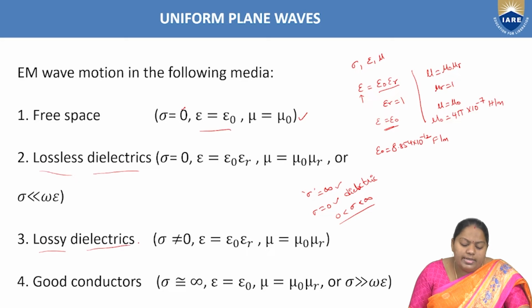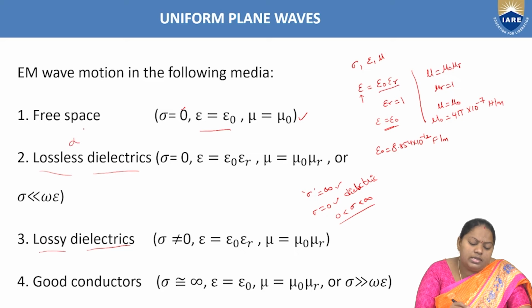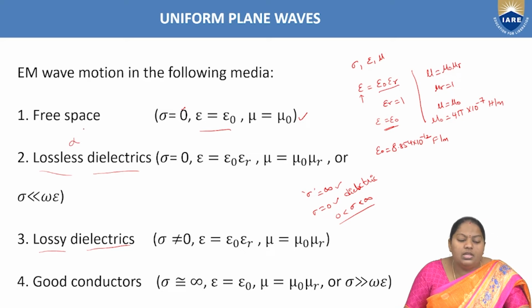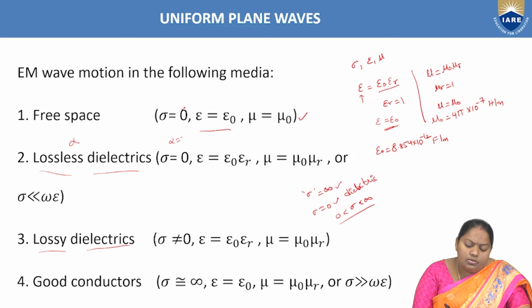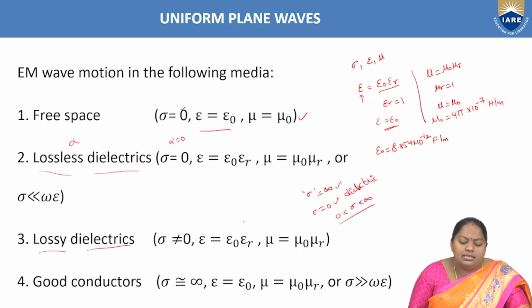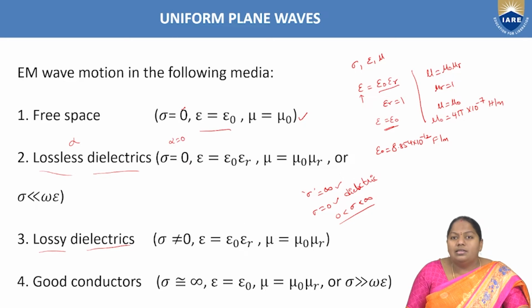Right? For lossless, as the name suggests, there is no loss in the signal. Loss is represented with the attenuation constant alpha. Why? Because amplification means increasing of the amplitude, whereas attenuation is nothing but reduction in the amplitude. So the amplitude is going to reduce, hence the constant is denoted with alpha, called the attenuation constant. If alpha equals 0, then sigma equals 0, hence the medium is said to be lossless dielectrics or perfect dielectrics.